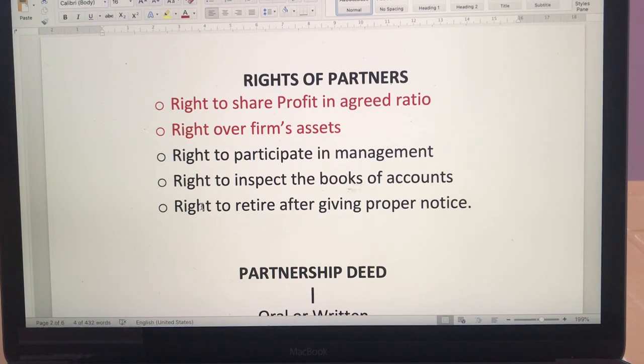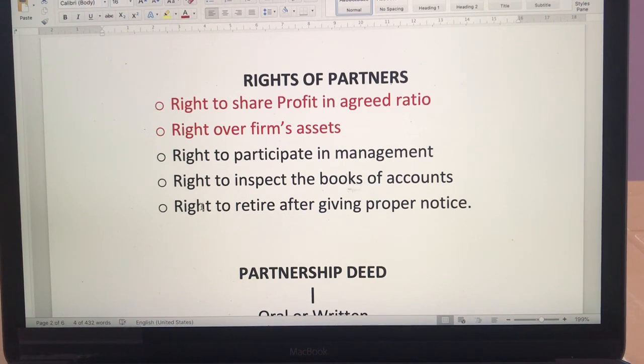They are the owners of all the assets. Then the next one is the right to participate in management. They can take any decision if they want, and they can manage the business and run the show. Right to inspect the books of accounts: whatever is going on in the business, they have the right to go through the accounts. Then the right to retire after giving proper notice.